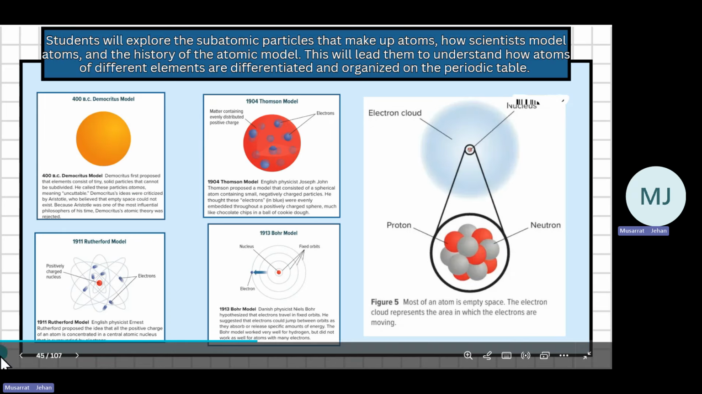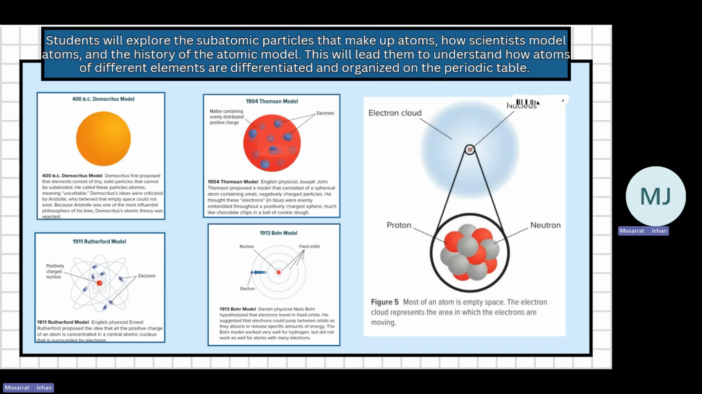Here there are different models from when the atom was being discovered. The first model was made by Democritus in 400 BC, and he just said that an atom is a solid particle. You cannot divide it. It is uncuttable. Then in 1904, Thomson said it is like a choco pie. I would say like a chocolate chip biscuit or cookie dough. You have a positively charged ball, and there are negatively charged particles embedded in it, like chocolate chips.